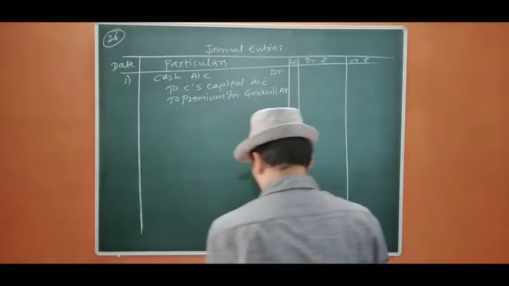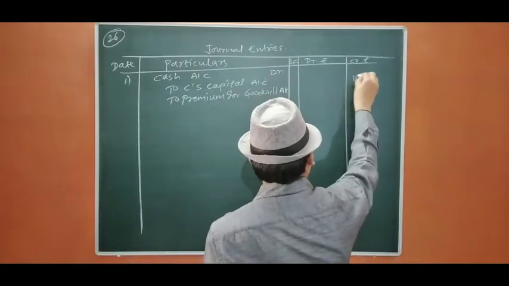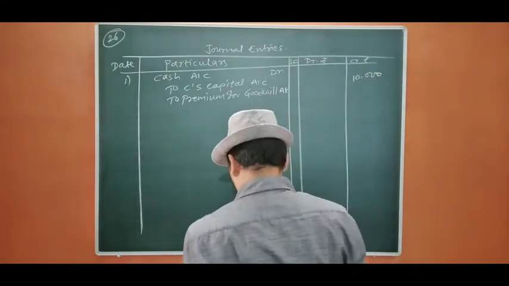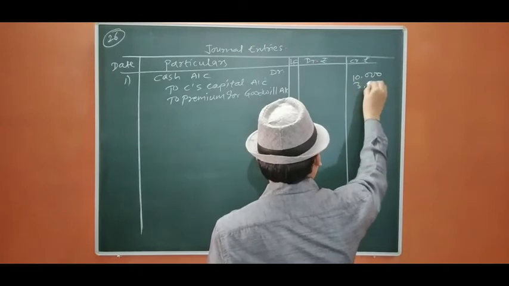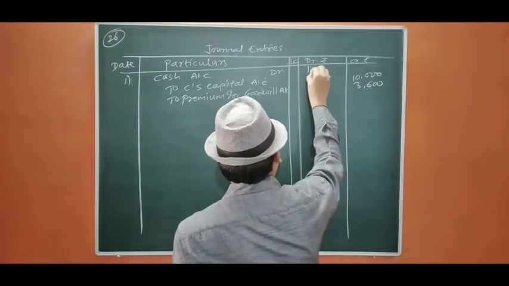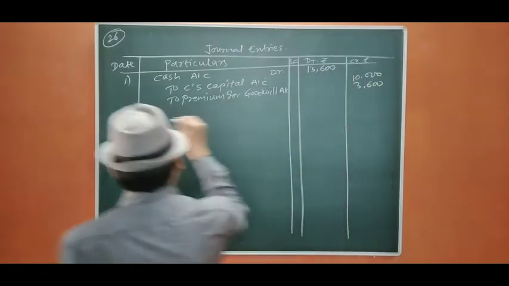The amount of capital was 10,000 and the amount is 3,600 for his share of goodwill. That will be 13,600.